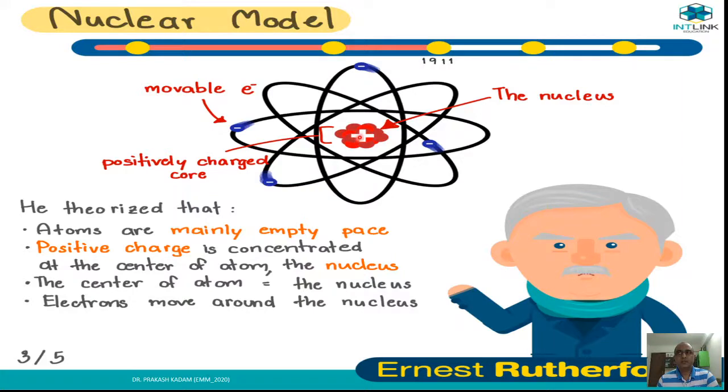So see, this is the positive charge, and it's the nucleus. And surrounding the center of the atom, the nucleus is there and electrons are around the nucleus. See, this is blue color. These are the electrons, movable. It is represented by e raised to minus. The positively charged core is the nucleus.